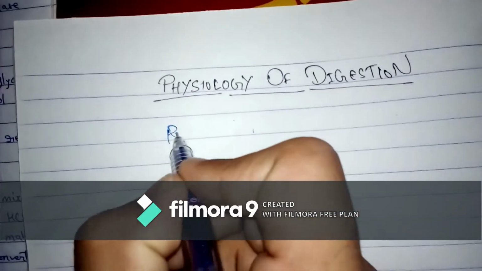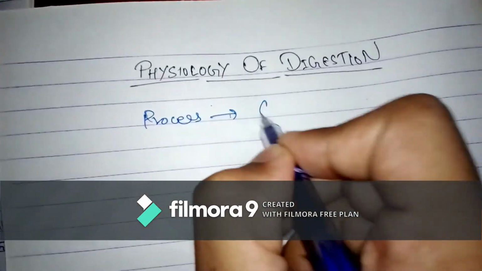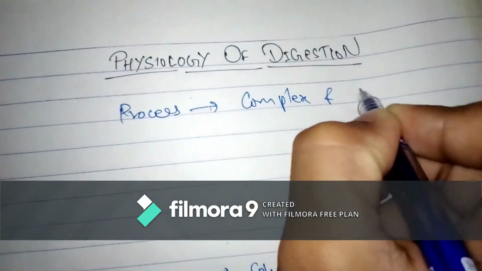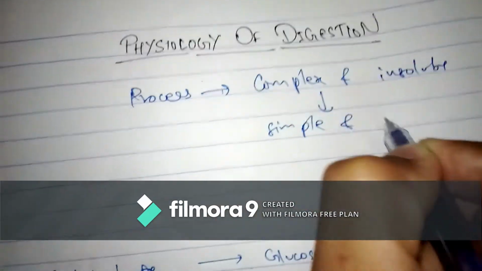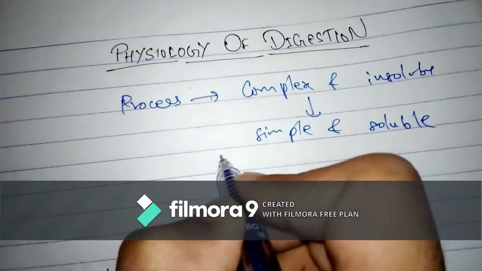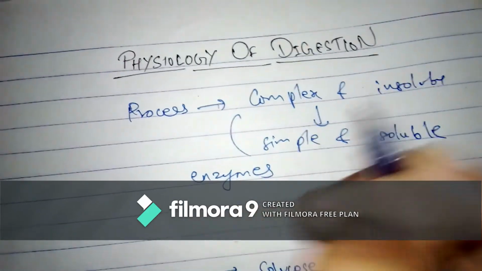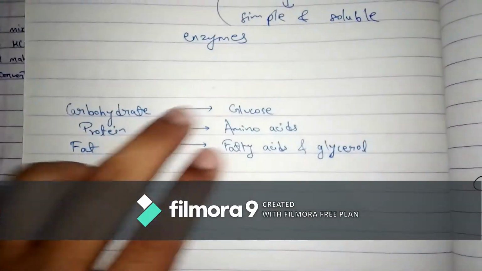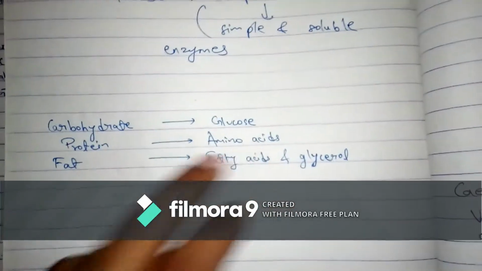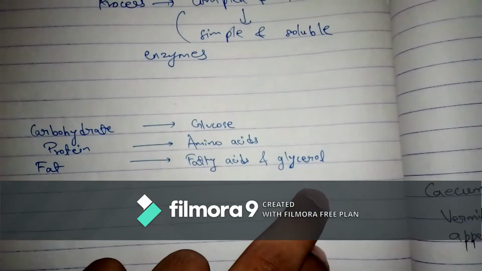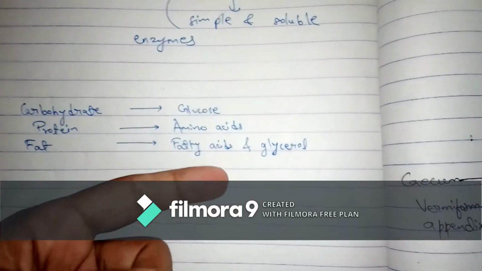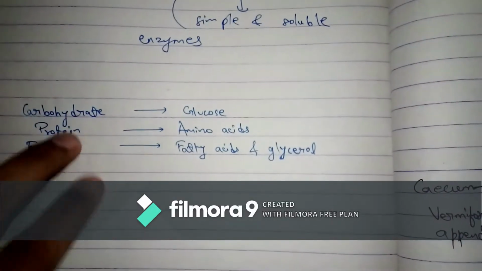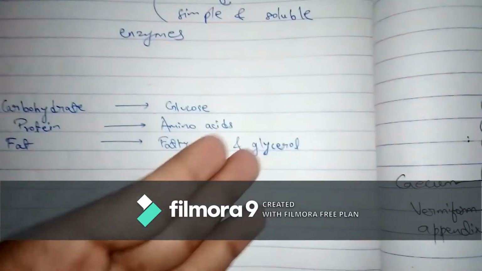It is the process of conversion of complex and insoluble compounds into simple and soluble compounds with the help of enzymes. Basically, carbohydrate gets converted into glucose, protein gets converted into amino acids, and fat gets converted into fatty acids and glycerol. These are the complex molecules which are insoluble, and these are the simpler molecules which are soluble. Now we need to read how these get converted into these. That is all about the physiology of digestion.